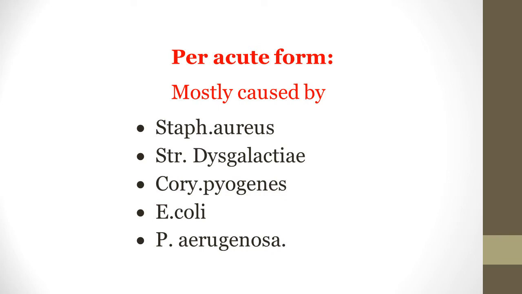This peracute form is mostly caused by Staphylococcus aureus, Streptococcus dysgalactiae, Corynebacterium pyogenes, Escherichia coli, and Pseudomonas aeruginosa. It is also caused by other organisms, but these are the common causative bacteria for this peracute form.